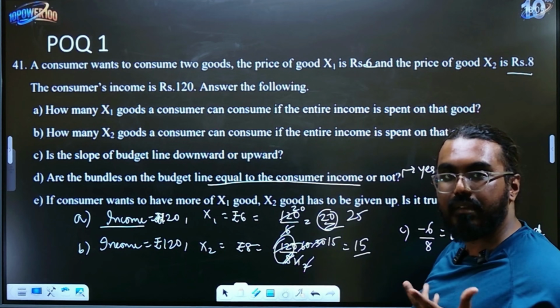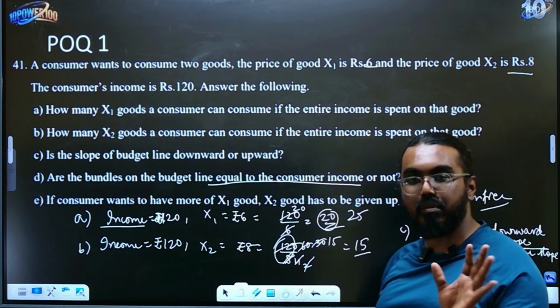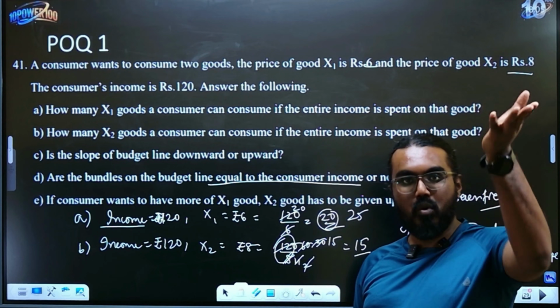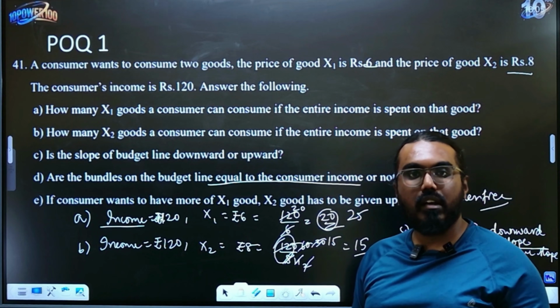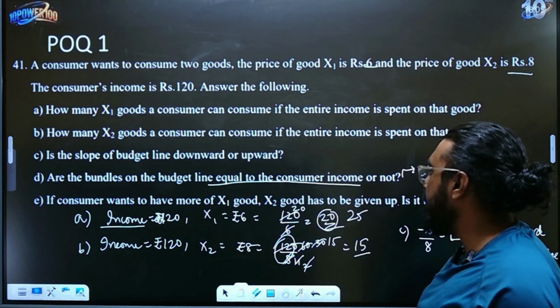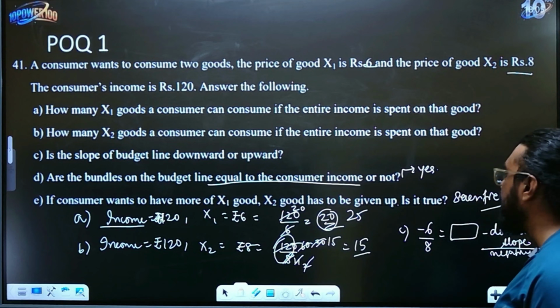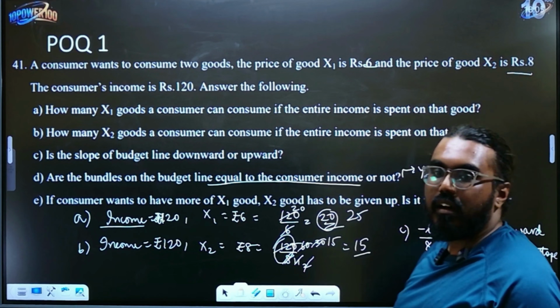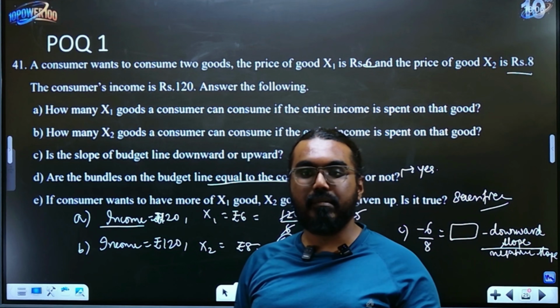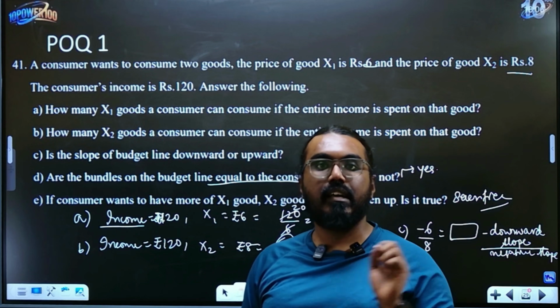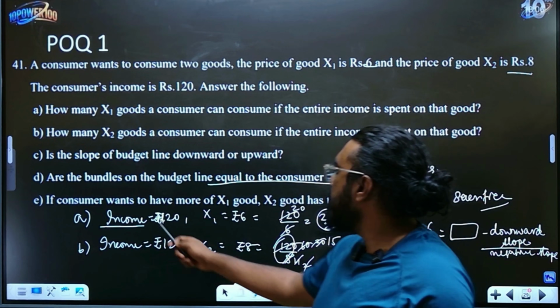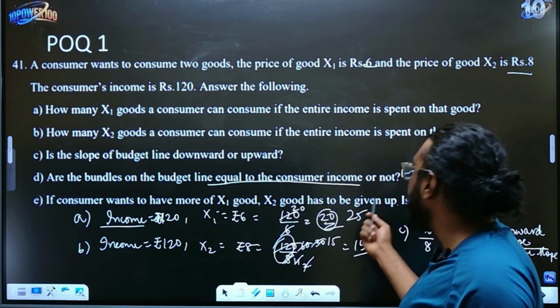I cannot, because my income is fixed, it is 120 rupees. So if I need to buy more, then I automatically have to reduce x2, right? So they have to give up, they have to sacrifice x2 goods in case they have to buy more of x1. So you will say yes, that if the consumer wants to have more x1 goods, they'll have to give up x2 goods.